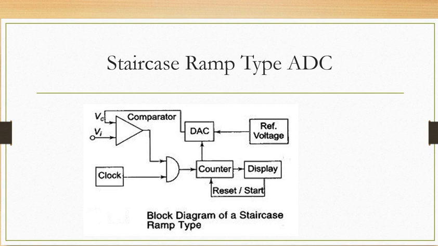If you have studied the successive approximation type of ADC very well, then you will understand the staircase ramp type in a very simple manner,